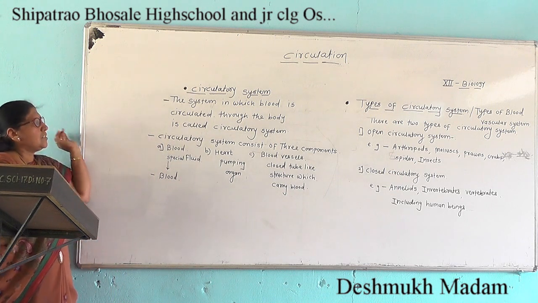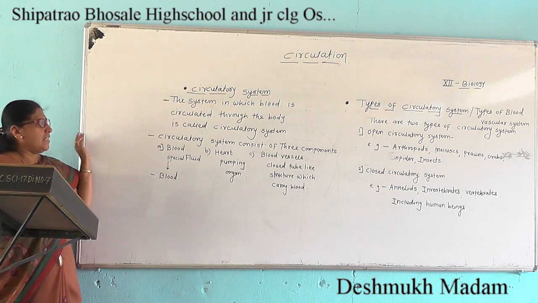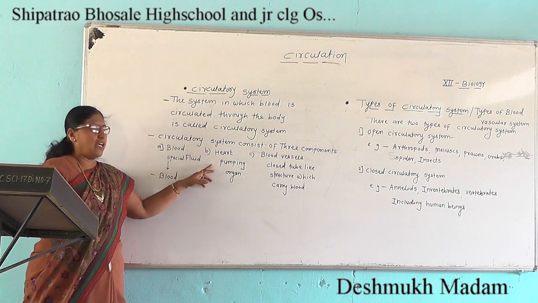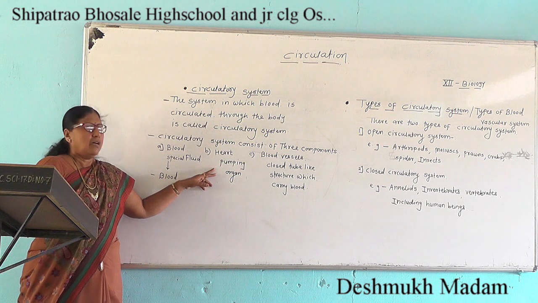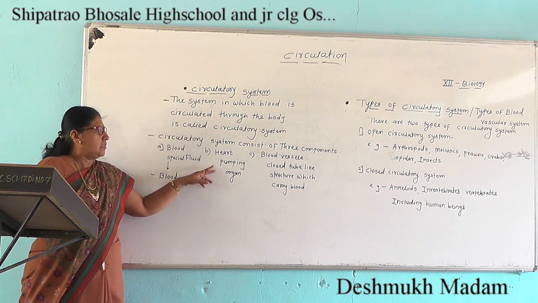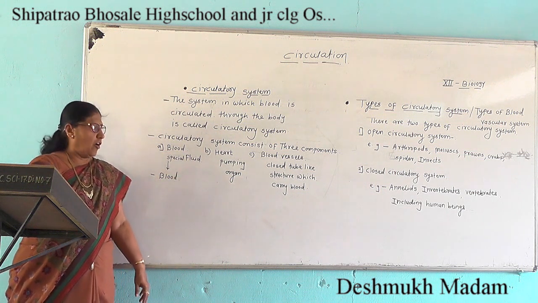The second component is the heart, which performs pumping of blood. The heart is the pumping organ.